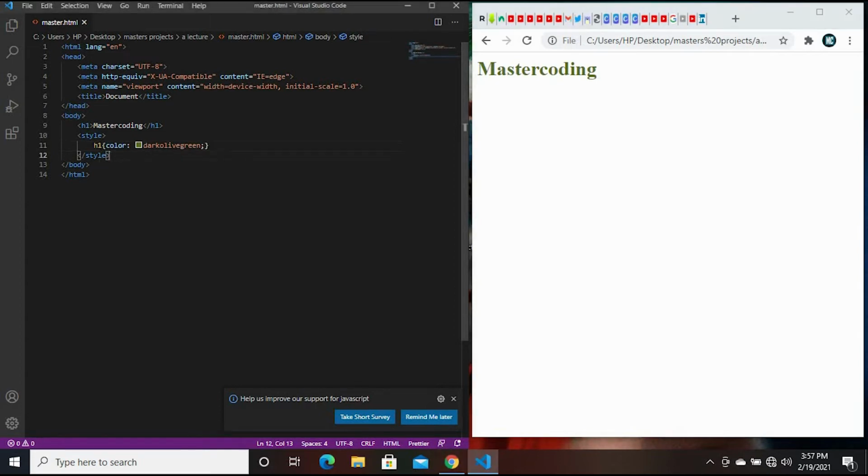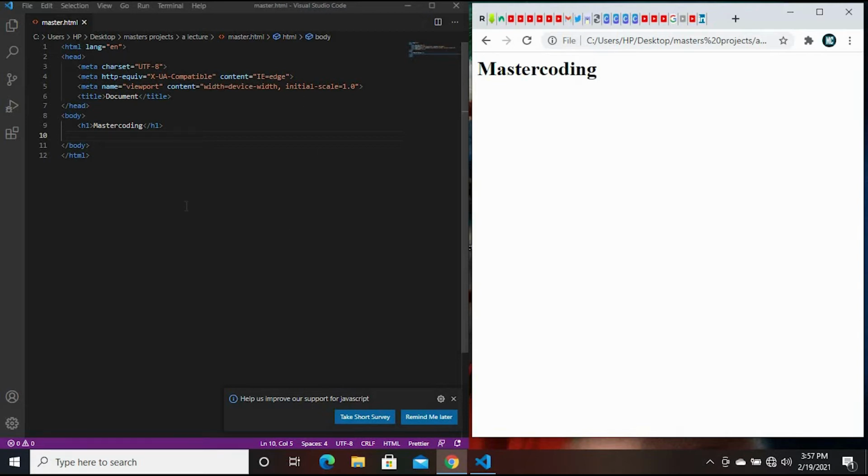So let me try and erase this. Save. Let me first go back to the default color. The external CSS is to create an external file.